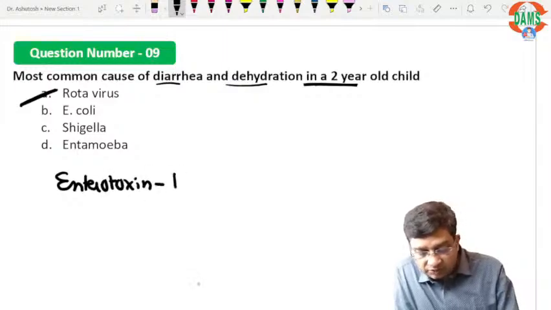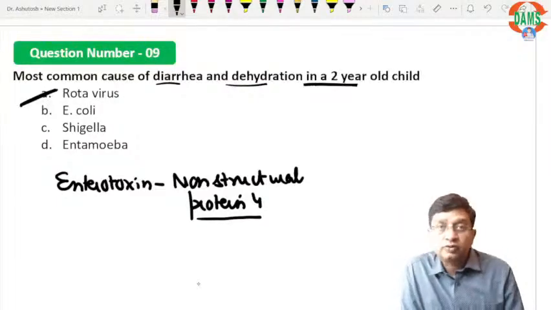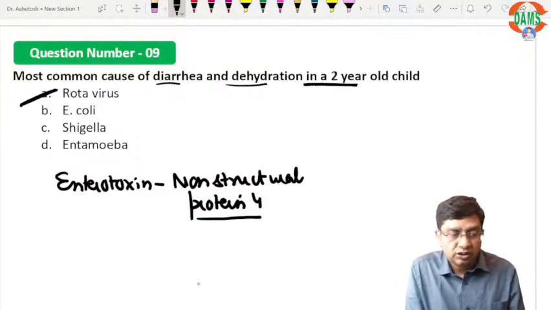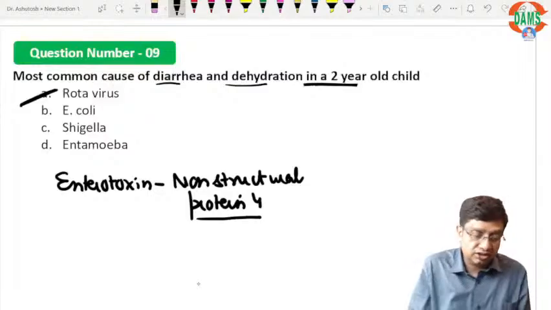Do remember the name of the enterotoxin for the future exams. That is the non-structural protein 4. Again, a very simple question. So there is dehydration, and that is the most common thing you get in rotavirus infection.